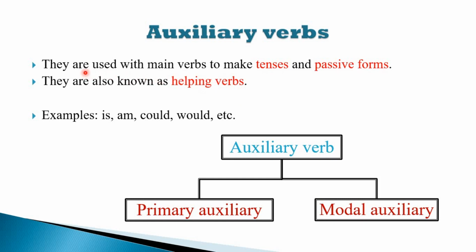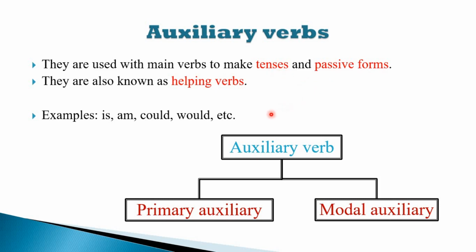These auxiliary verbs help the main verbs to make tenses and passive forms, that is what is active and passive voice that we study. So auxiliary verbs help to make tenses and passive forms.